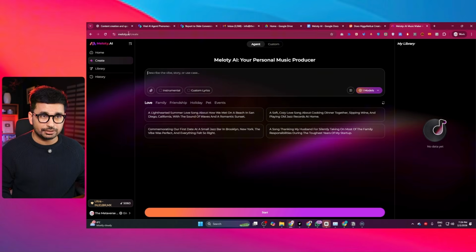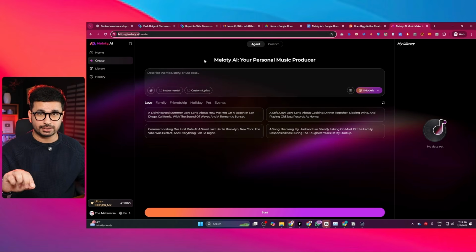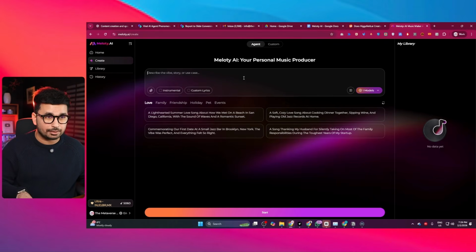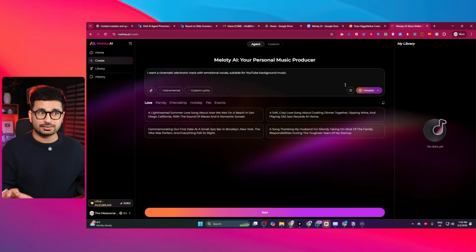So I am already on milot.ai. Just go to milot.ai or click on the link in the description and sign up. After that, you can simply click on this create button, and here you will have this agent mode, and then there is custom mode as well. For now, I'm just going to use agent mode, and here I can explain what sort of song I want in plain English. So I want a cinematic electric track with emotional vocals suitable for YouTube background music, and that's what I want basically.